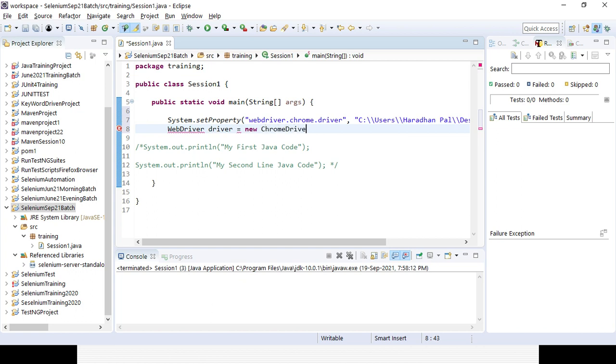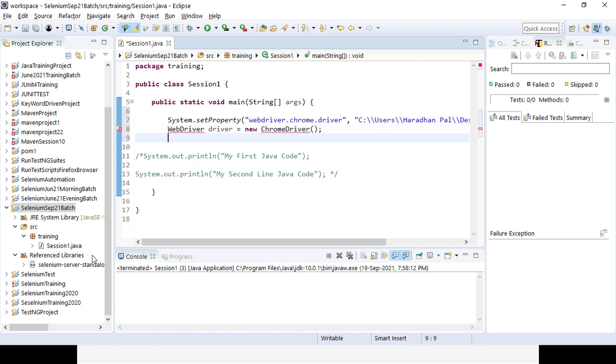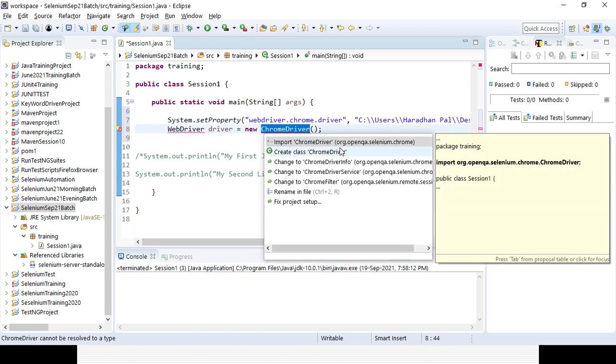So you can see some error message is coming, right? WebDriver cannot be resolved to a type. Similarly, ChromeDriver cannot be resolved to a type. So why is it not resolved? Because you did not import that ChromeDriver class, which is available in the org.openqa.selenium.chrome package. Okay, so you can see it is already imported, right? Another error, still the error message is there.